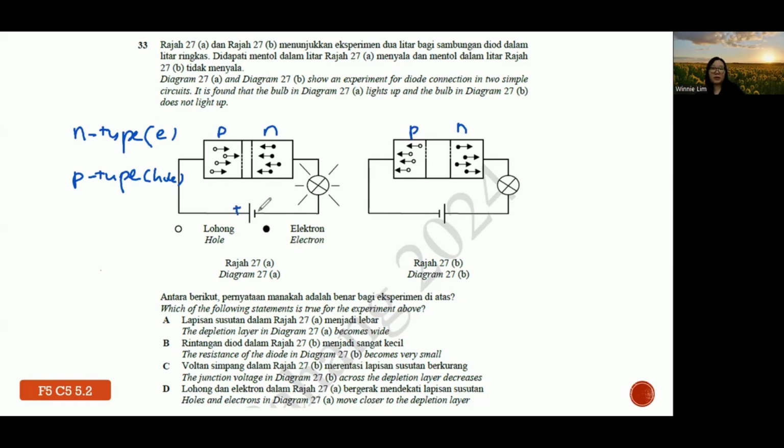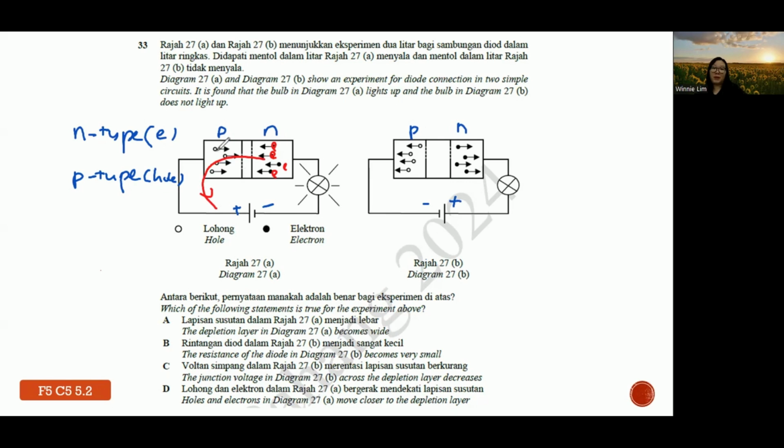opposite direction. Okay, so if you want to know about forward bias or reverse bias, in the textbook they actually mention what? When the hole and the electron can move across each other. Why do they move across each other? Because the electrons are negatively charged, they are attracted by the positive terminal. So that's why they have to move across.